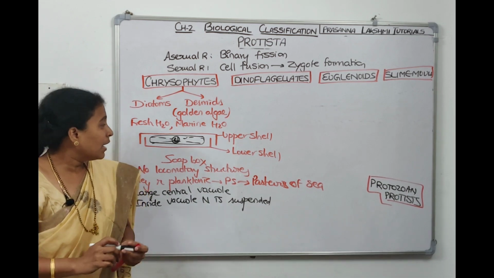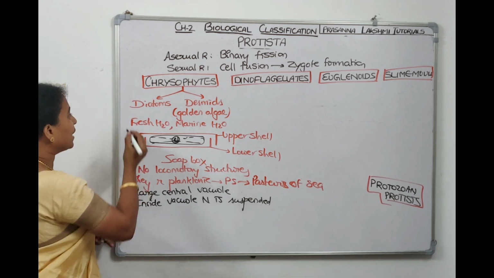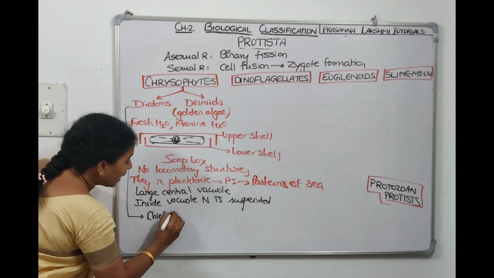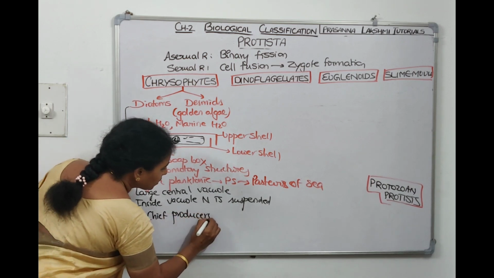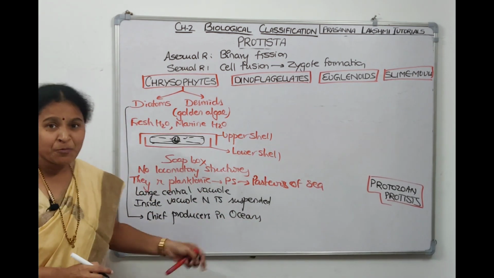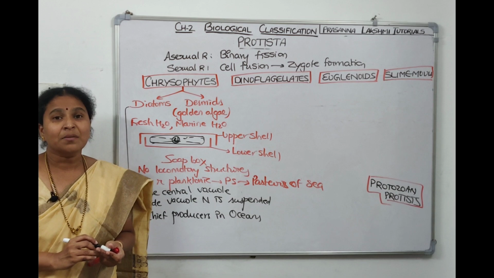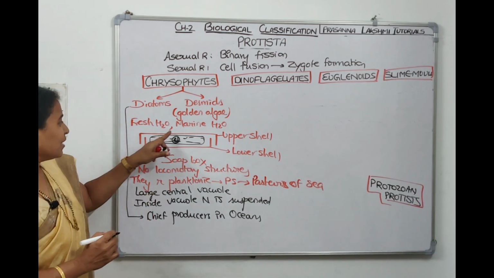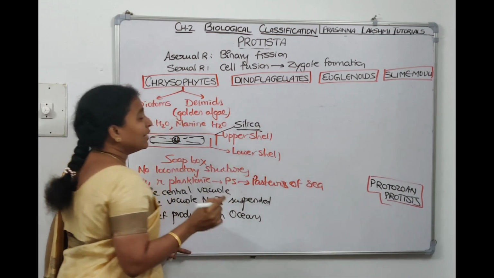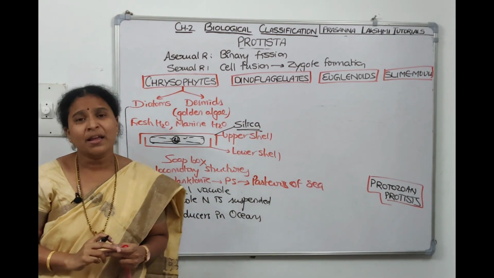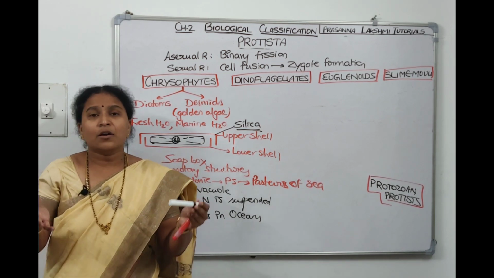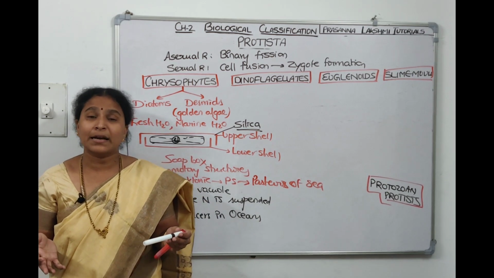And then we can tell, like these diatoms and desmids, or we can tell the diatoms act as the chief producers in the ocean. We told they are photosynthetic, they are planktonic. So diatoms are chief producers in the ocean, and the diatom cell wall contains silica. This silica is indestructible. It will not be destroyed. Since the silica is indestructible, when the diatoms die, they go and settle at the bottom, and this silica will make silica ores.